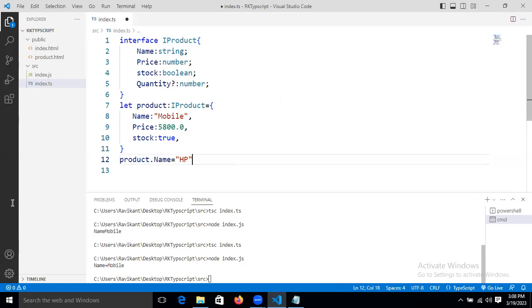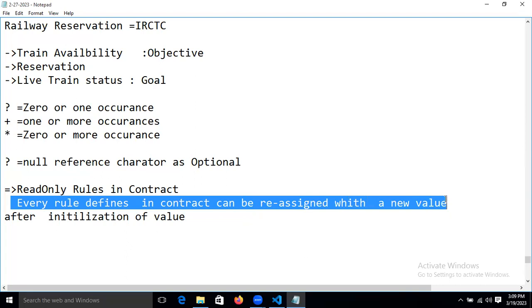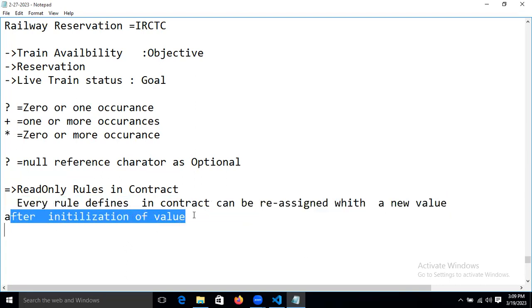See, every rule defined in the contract can be reassigned with a new value after initialization of the value.